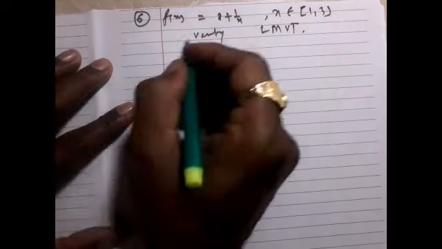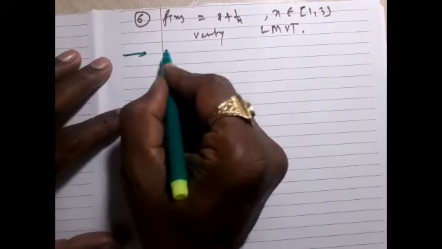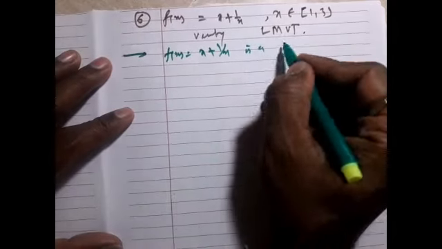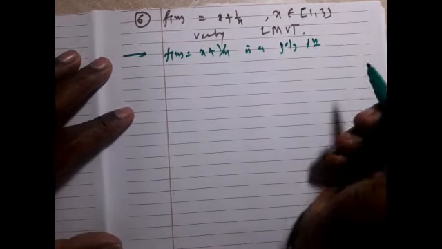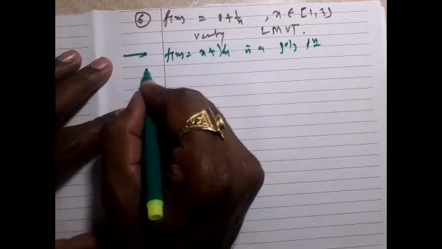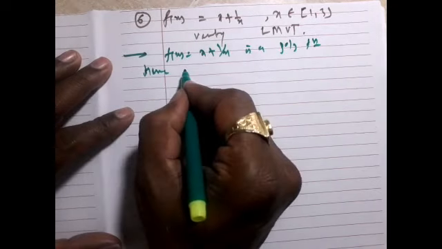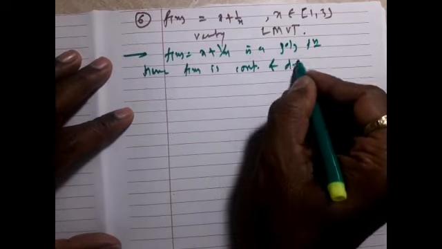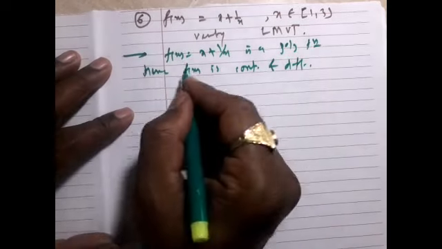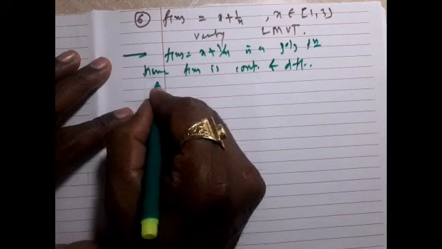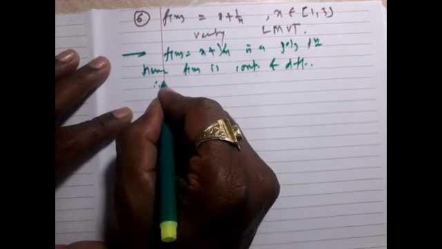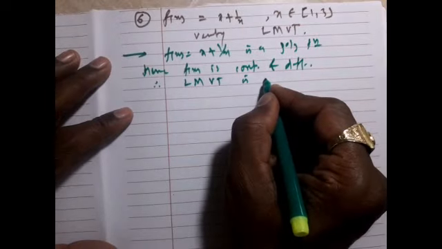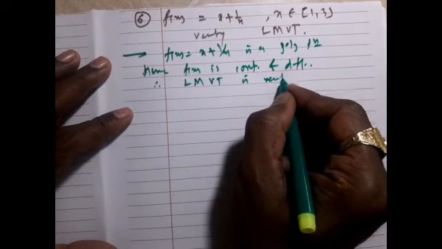Another example, f(x) is x + 1/x. Again, f(x) = x + 1/x, hence f(x) is continuous and differentiable. Therefore, all conditions of LMVT are satisfied, so LMVT is verified.